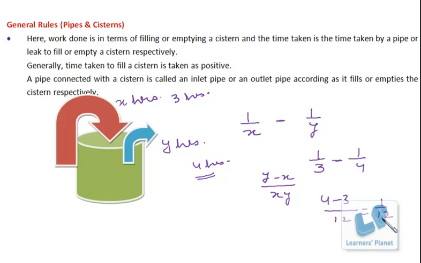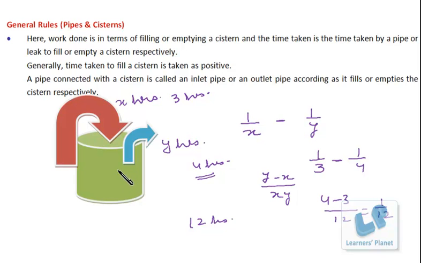That means in every hour 1 upon 12th part of the tank will be filled up if both the pipes are running simultaneously, or we have started them simultaneously. Getting my point? Now what is happening? Per hour 1 upon 12th part is filled up. So in all 12 hours it will take to fill up the tank completely.